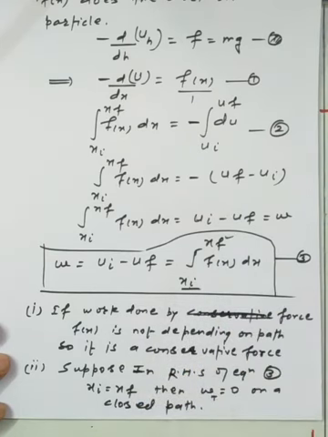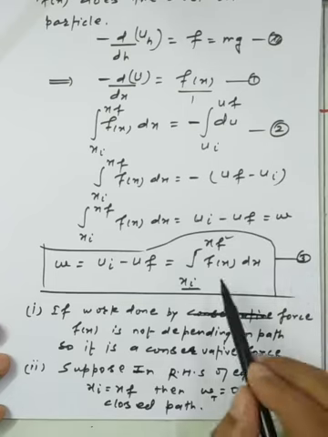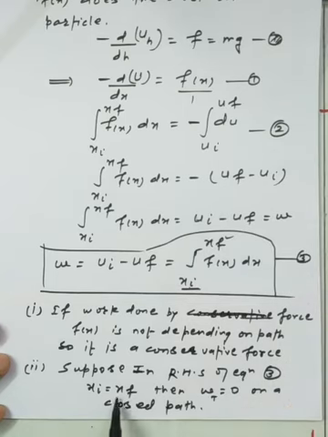If in the right hand side of equation number 3 we put the same two limits, we get the work done as 0 on the closed path. These are the two important parameters we have discussed for the gravitational force, which is a conservative force.